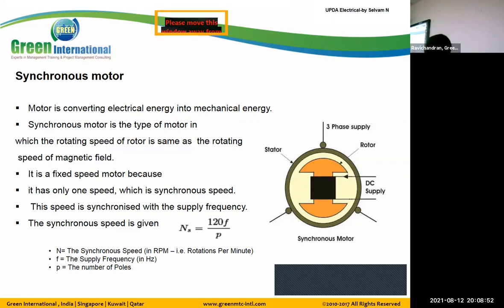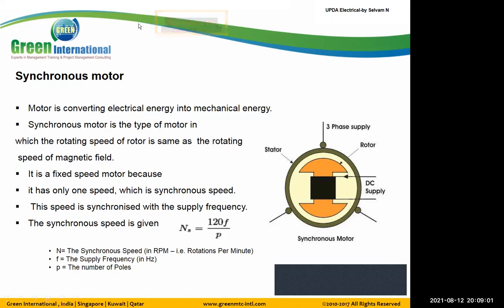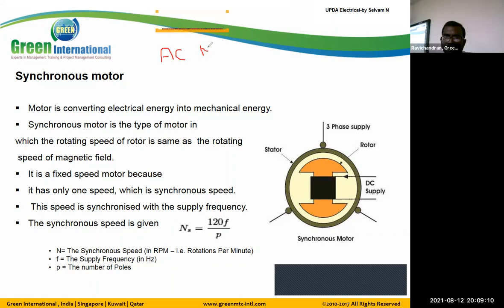The motor is classified into AC motor and DC motor. The AC motor is classified into two: one is the synchronous motor, and another we call the induction motor.